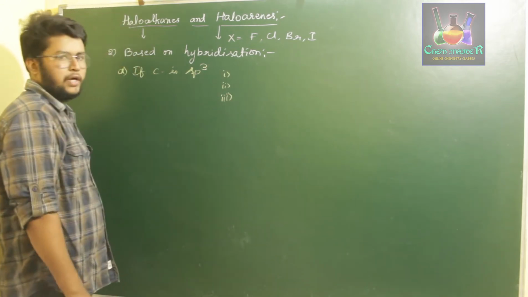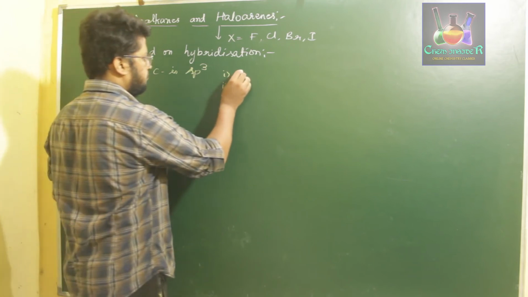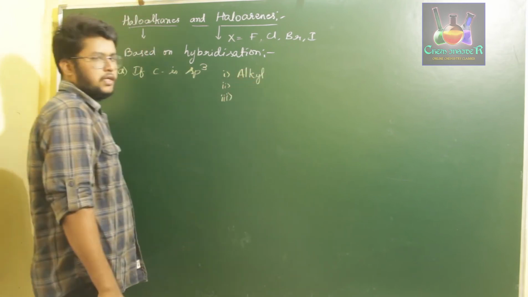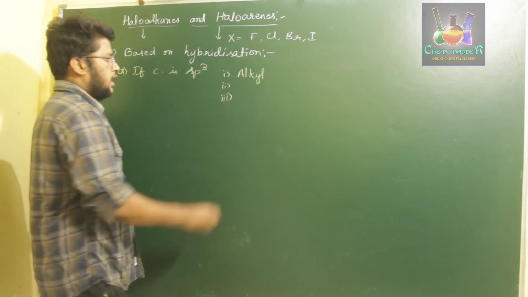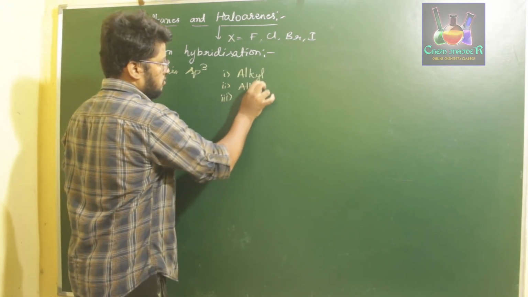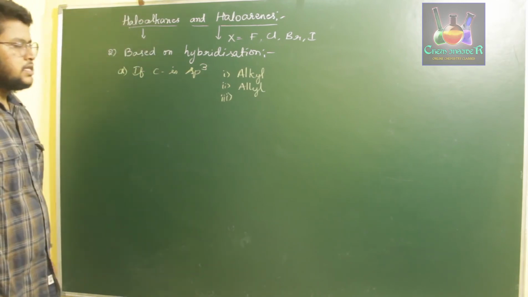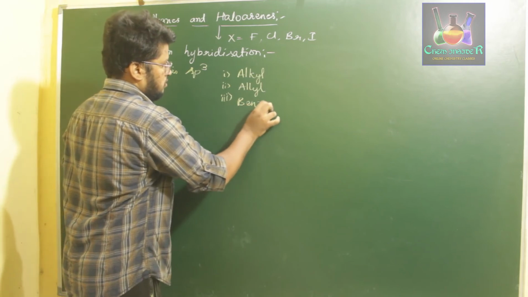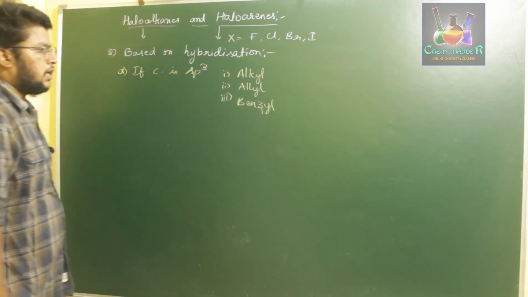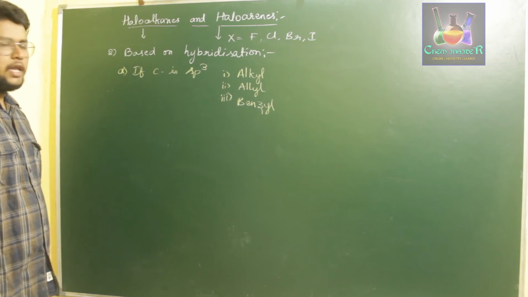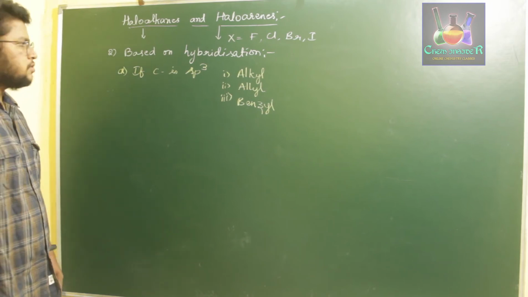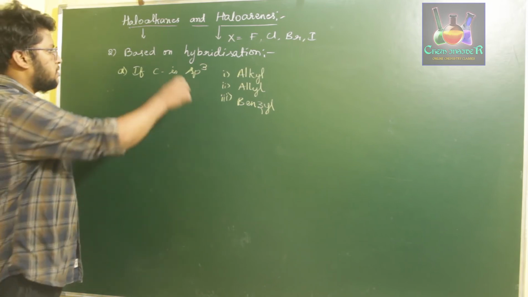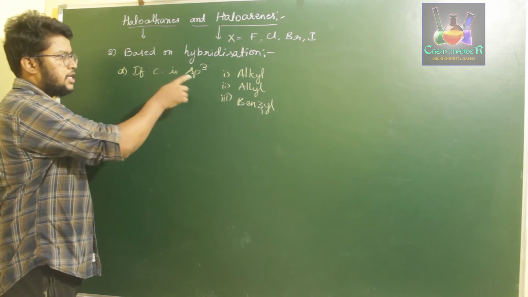First one is alkyl, second one is allyl, third one is benzyl. Alkyl halide, allyl halide and benzyl halide. So these are the three different haloalkanes which are classified on the basis of hybridization if the carbon is sp3.